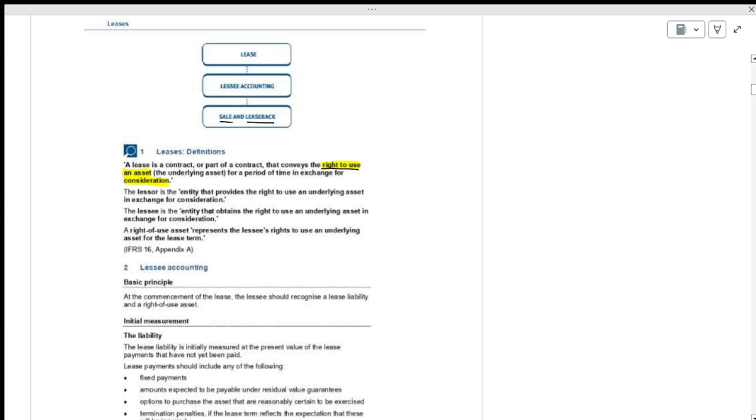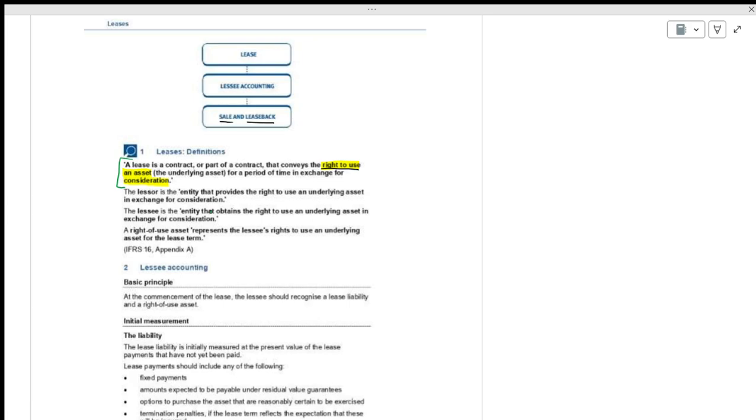Are you clear? This is the most important thing. A lease is a contract. See, rent is also a contract. Every student will ask this, because there is a very thin line of difference. Is there a thin line of difference?